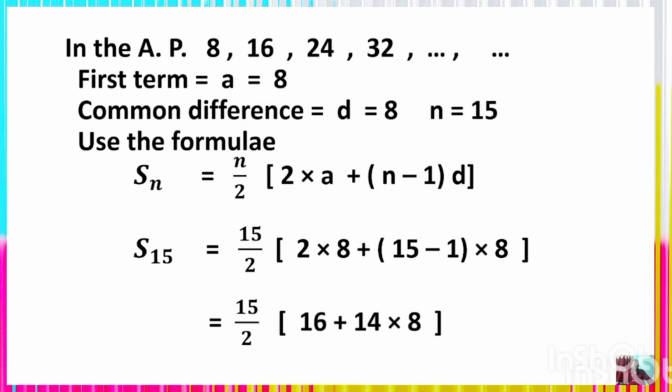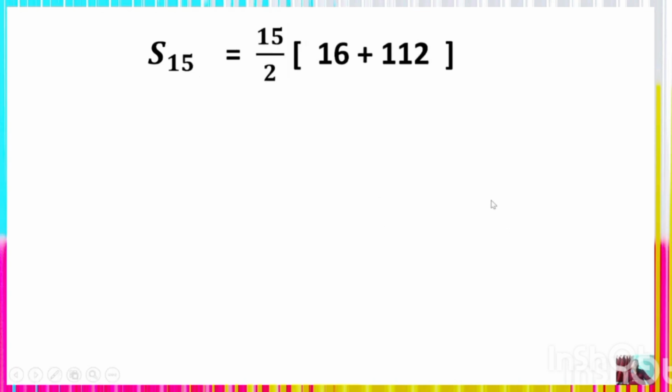Thus 15 divided by 2 whole into 16 plus 14 multiplied by 8. Thus you get S15 is equal to 15 by 2 whole into 16 plus 112, which is 128.